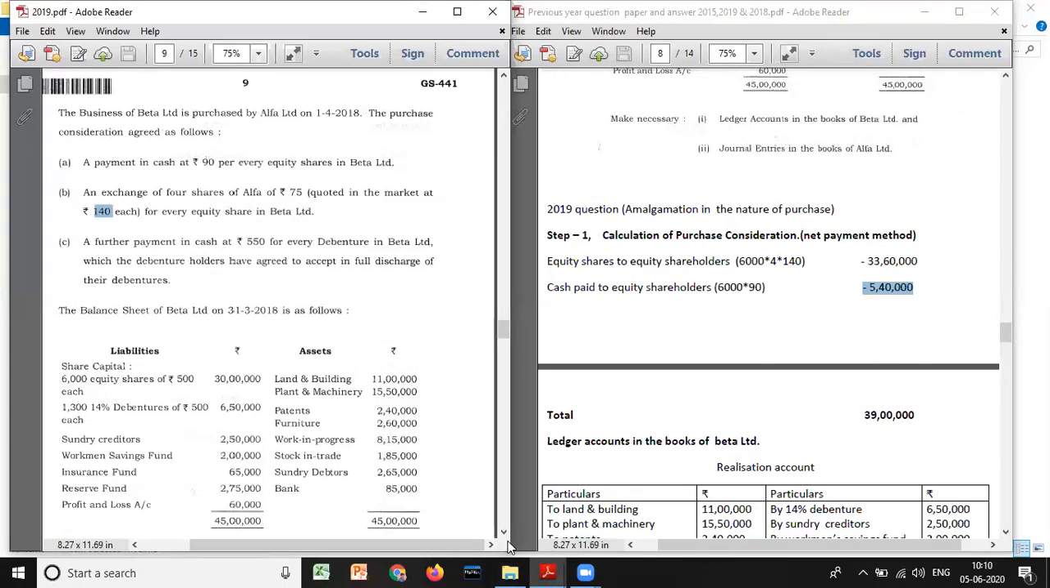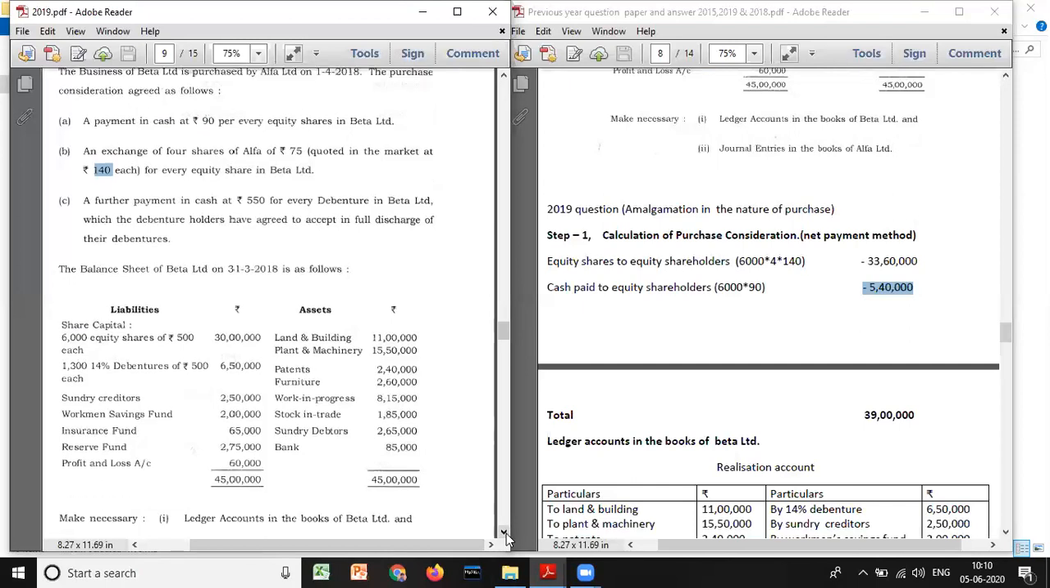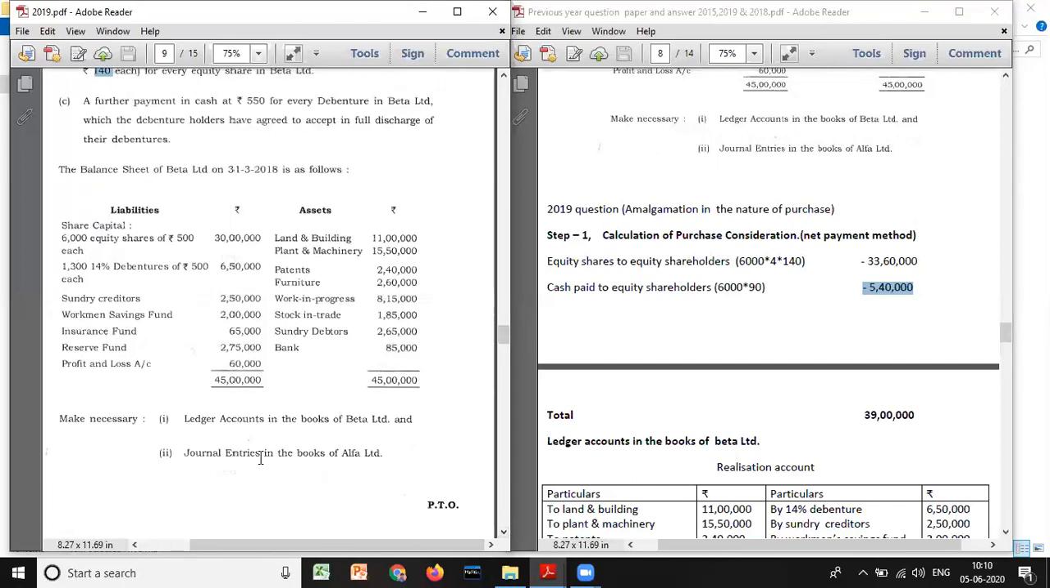Now we need to prepare the ledger accounts. First and foremost, we'll prepare the realization account. Always you need to prepare the realization account. Please keep in mind that all ledger accounts need to be prepared in the books of the vendor company, that is Beta Limited, the transferor company. And they ask for general entries in the books of Alpha. When they give a purchasing company, that is nothing but incorporation entries or opening entries.